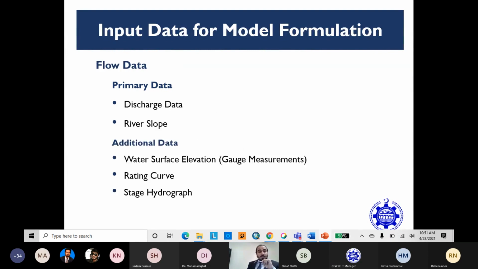The next input data is flow data. It is the second most important data. Without the flow data, you will not be able to run any flow simulation. I have divided it into two categories again, primary data and additional data. Primary data mainly consists of discharge data and the river slope. It is compulsory to input. The additional data are water surface elevation, rating curve, and the stage hydrograph. It's additional data. You can use it for calibration and validation purposes.